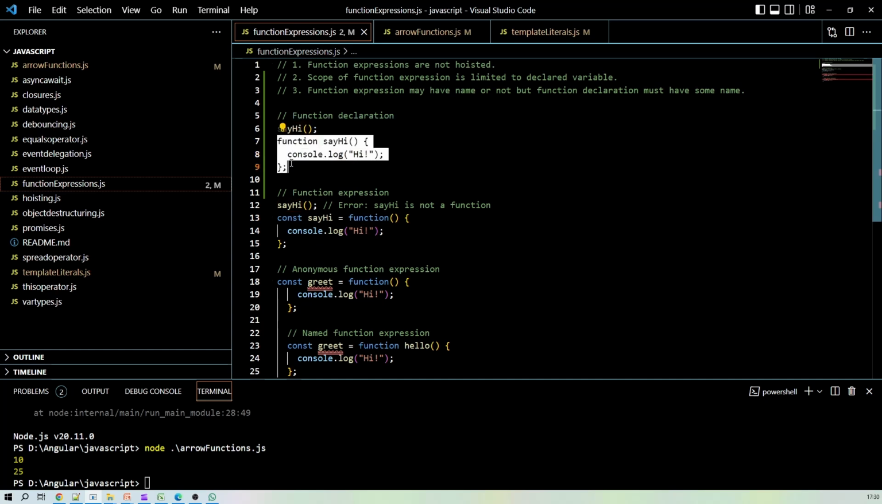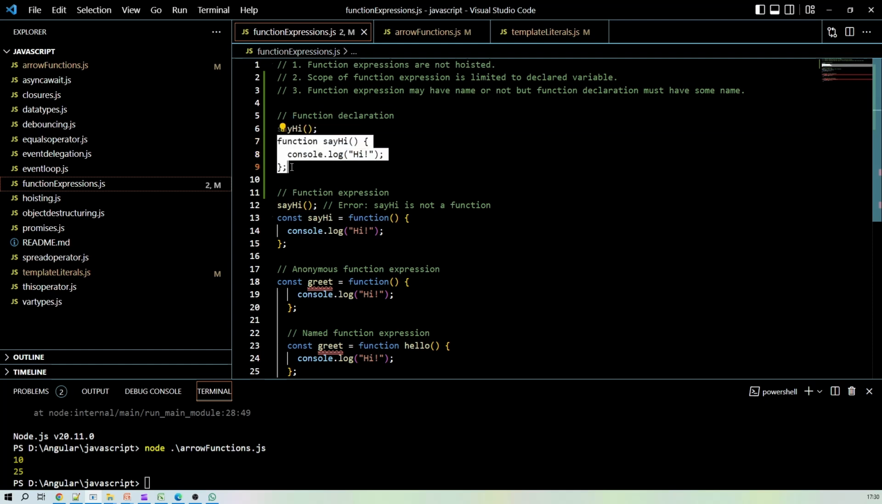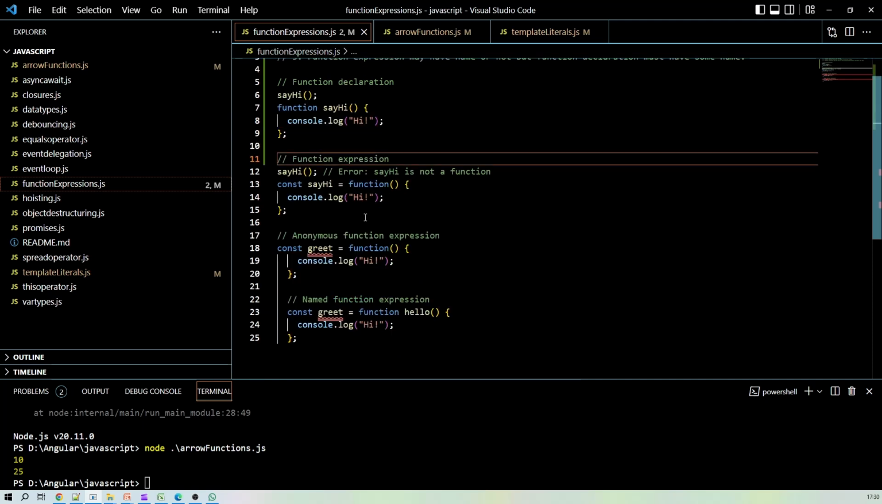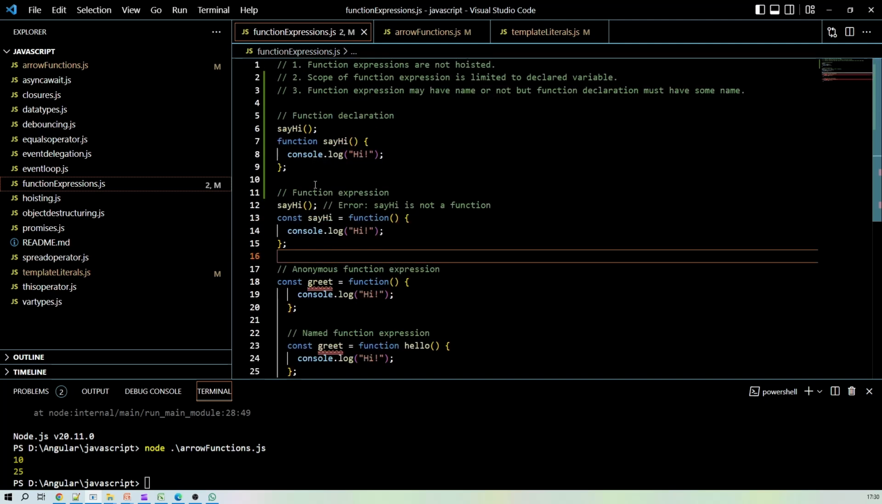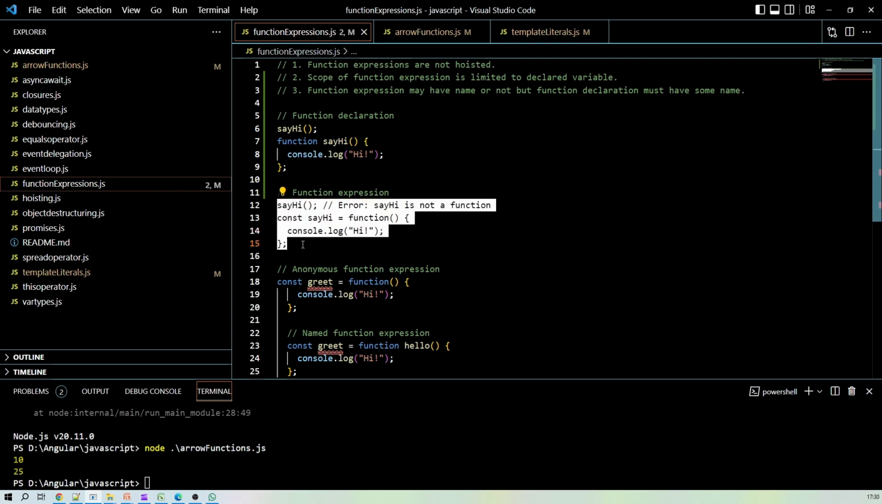I have declared one function and I'm calling this function before declaring it, right? So it will work in the case of JavaScript, right? But in the case of a function expression, it will not be supported. Okay, so this is a major difference. So let me run this code at first.